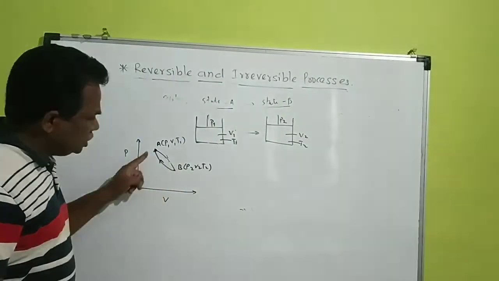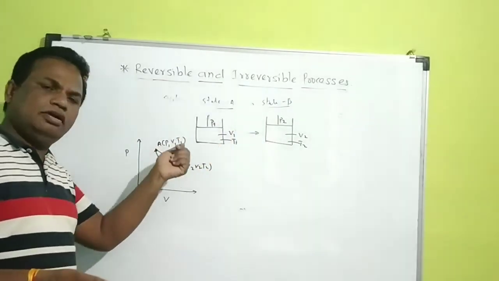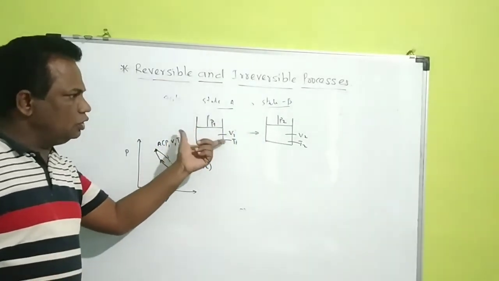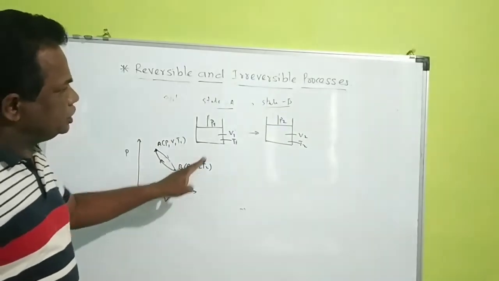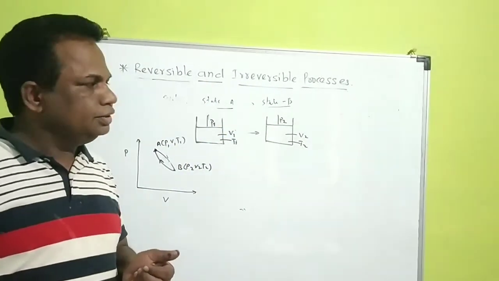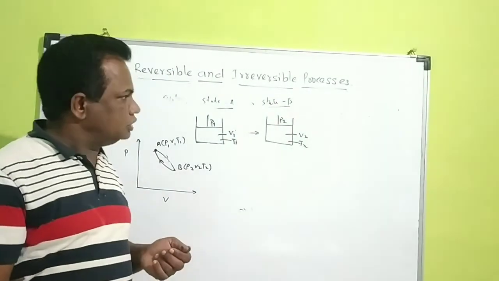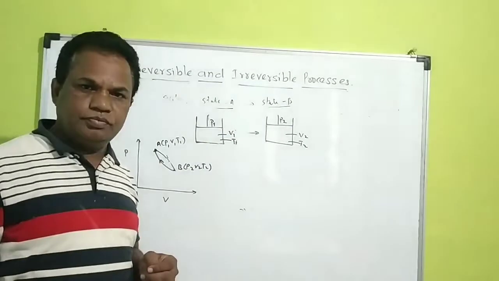So when the process changes from one state to another state and returns back, or does not return back, that process is called an irreversible process. When I am speaking here, the food energy is converted into sound energy. This is an irreversible process.